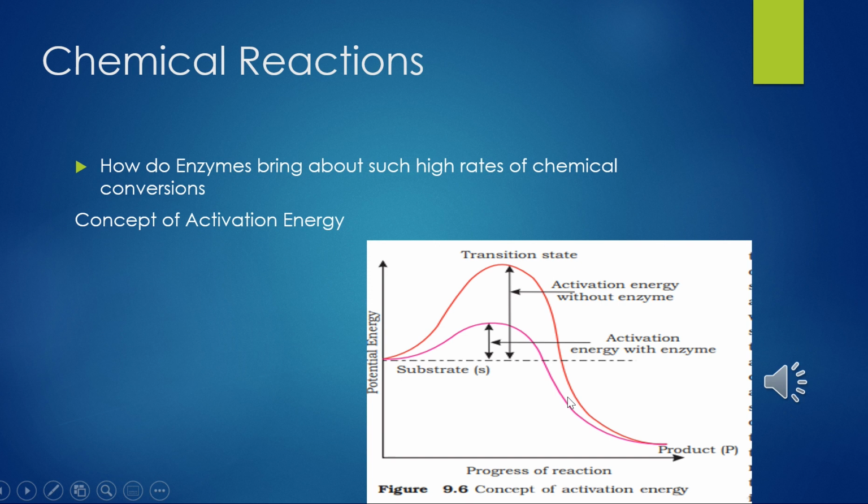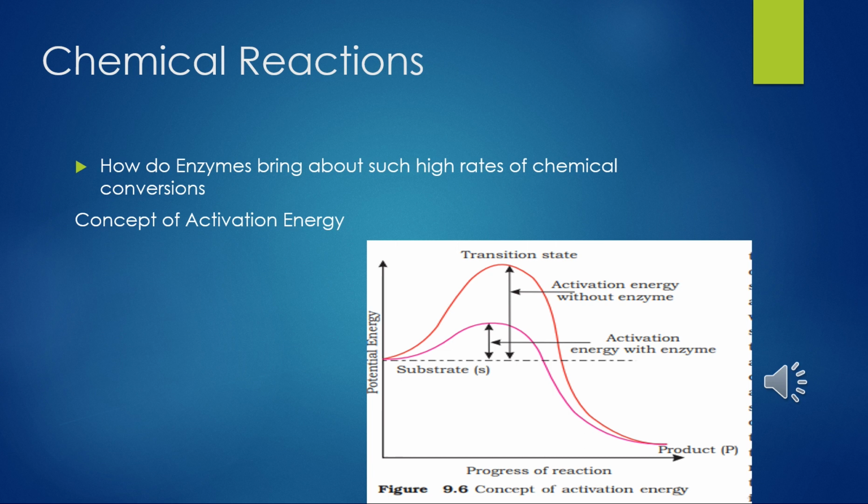What are chemical reactions? How do we understand enzymes? First of all, we must understand what a chemical reaction is. You all know that changes are of two types, physical and chemical. A physical change is just like ice melting into water or water becoming vapor. These are physical processes. However, when bonds are broken and new bonds are formed during transformation, this will be called a chemical reaction. We have studied about chemical reactions in previous classes in chemistry. You are studying in chemistry also.